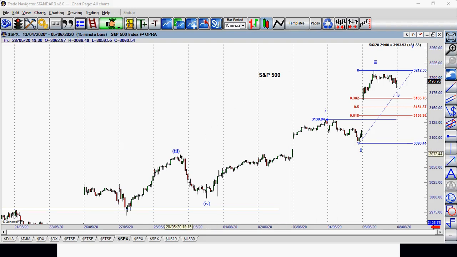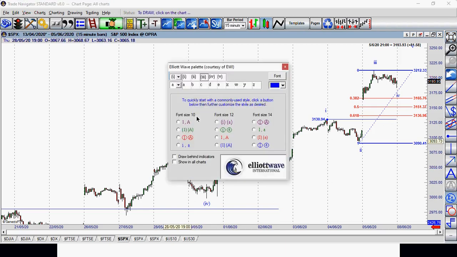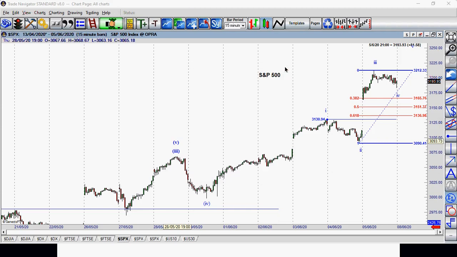Anyway, I think this is the top of the third wave, then the fourth wave, and we are now in the fifth wave in bracket. So that's one. I think that is the fifth wave going, in 5 waves.